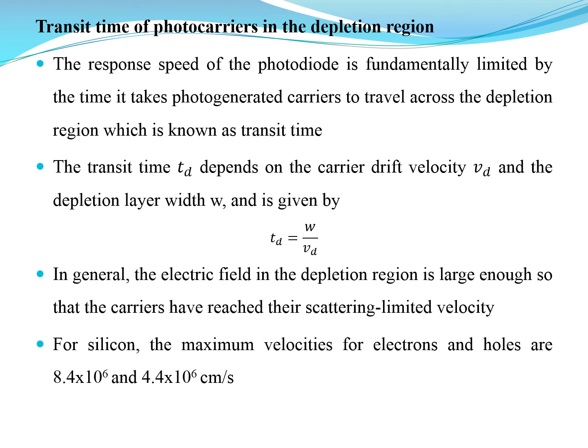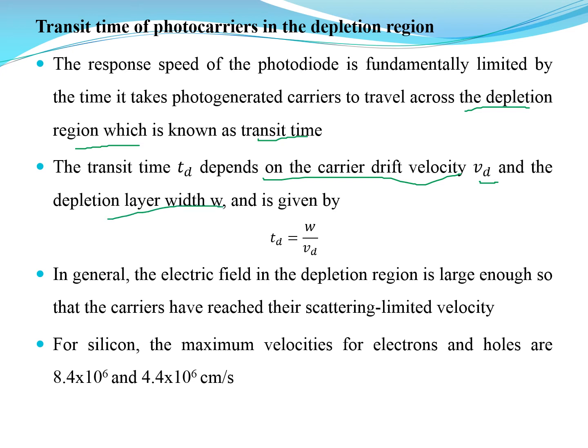So, transit time of photocarriers in the depletion region. The response time of the photodiode is limited by the time it takes the photogenerated carriers to travel across the depletion region. So there is a time taken by the carriers to move in the depletion region. That is called the transit time. The transit time depends on the velocity or speed, by what speed the charges are going to move from one point to another in a depletion region. So that depends on the drift velocity and the depletion region width or layer width.